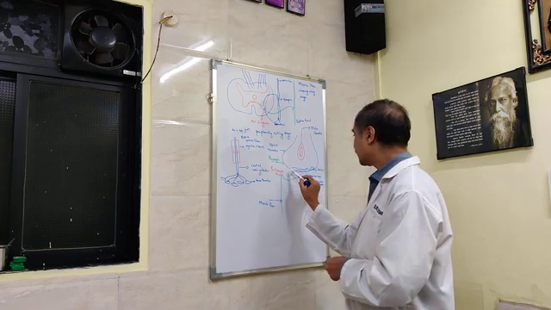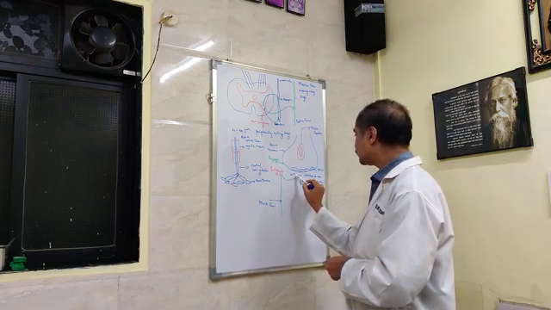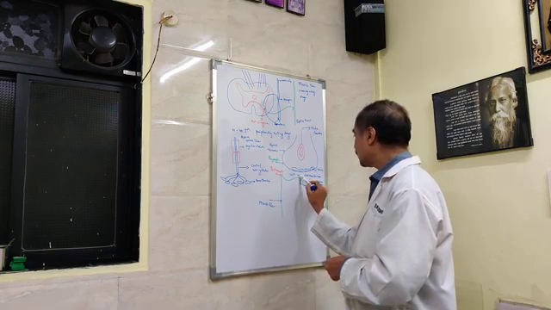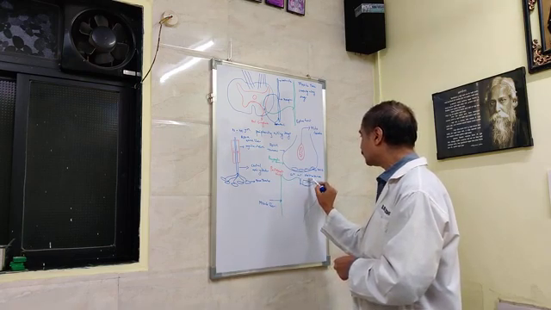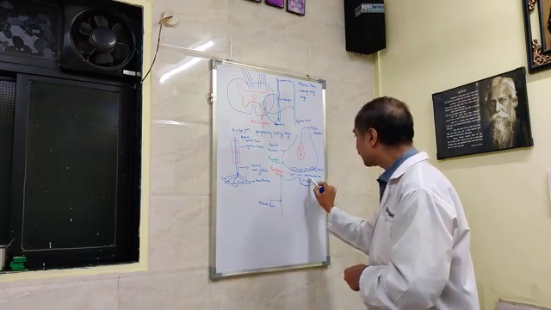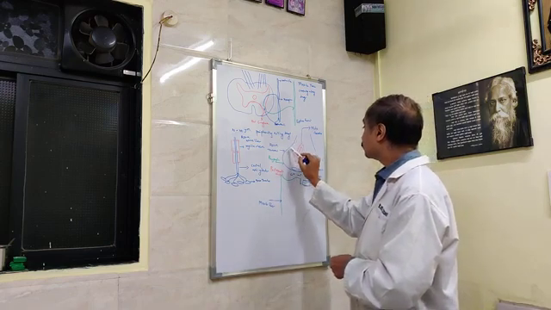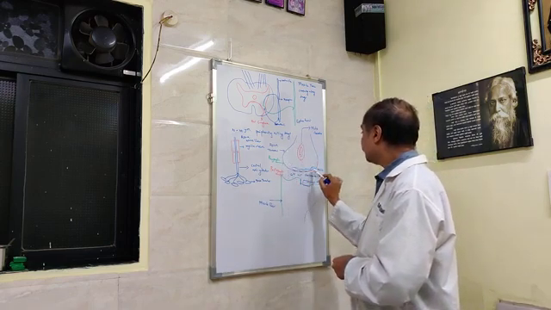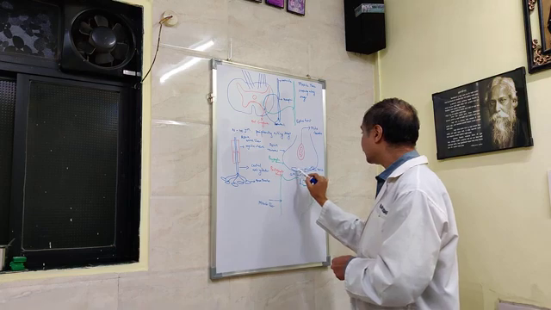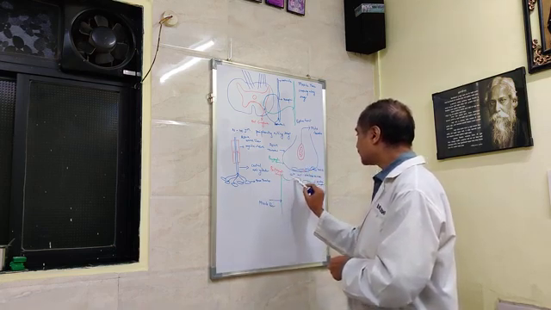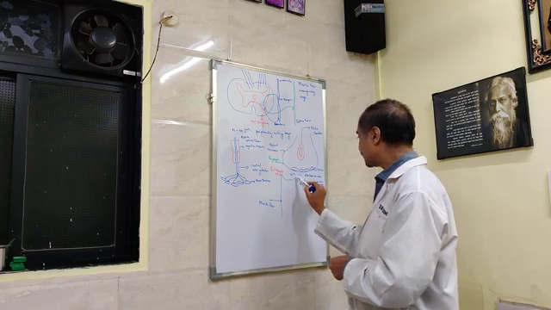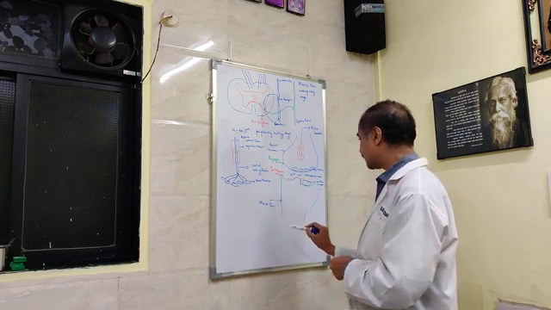This synaptic cleft contains extracellular fluid. This extracellular fluid contains mainly two cations, namely calcium and sodium, and it is rich in the enzyme cholinesterase. The axon terminal membrane which is facing the synaptic cleft is called the presynaptic membrane, while the membrane of the muscle fiber facing the synaptic cleft is called the postsynaptic membrane.